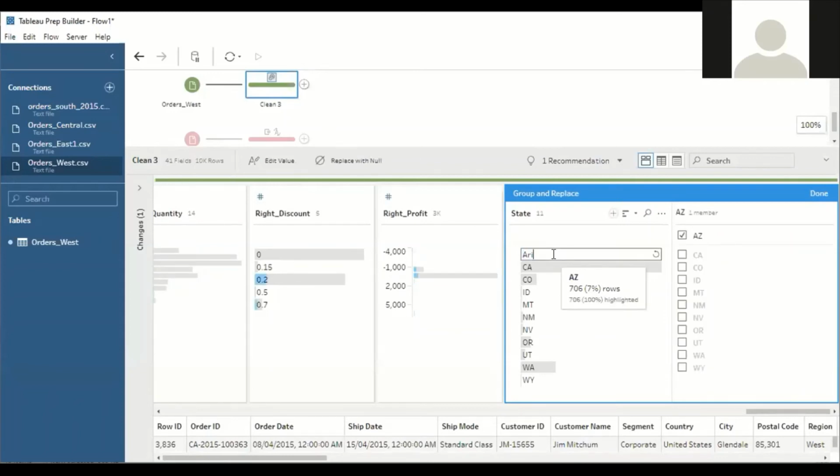Since I'm using a US based data set, these are the different states of the USA.